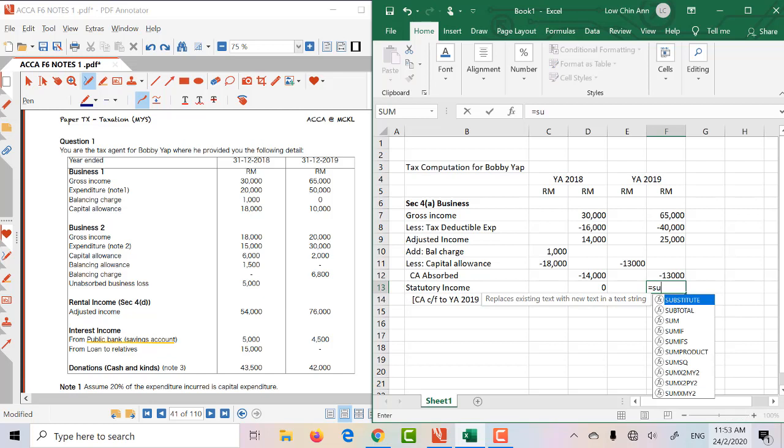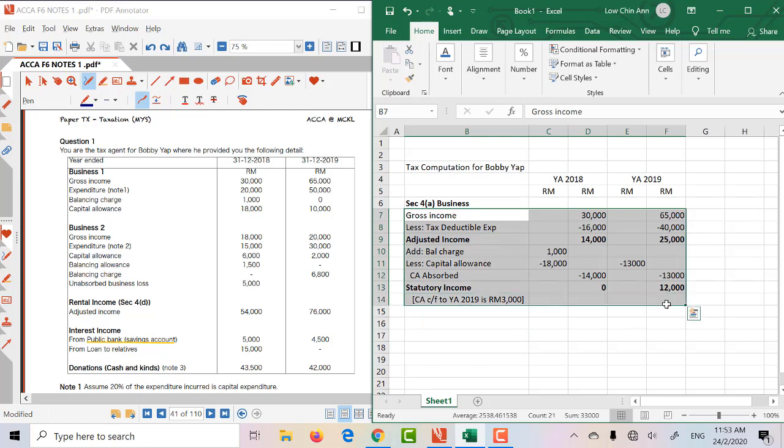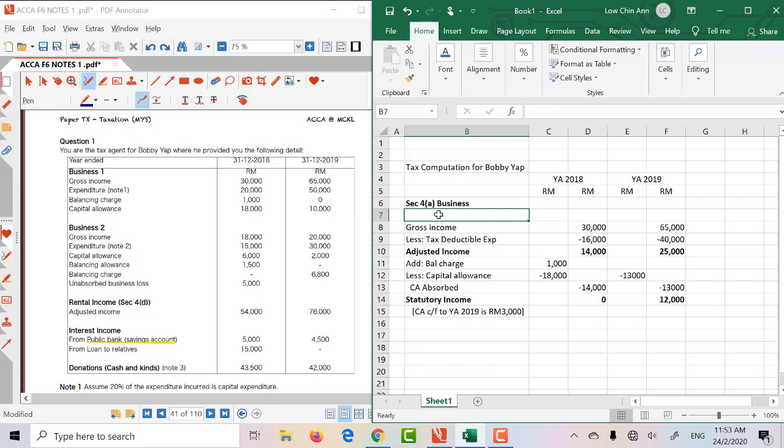So what is your statutory income? It's 12. Now, as I said, we find it very tedious to underline in the exam. So what you can do is you just bold it, okay, to show that that's the answer. Now, this is business. Okay, I'm sorry, I forgot to label business 1, business 2. So in the exam, you cannot add a line, so you just cut and paste. So this is business 1. Now that's how you can solve your problem.